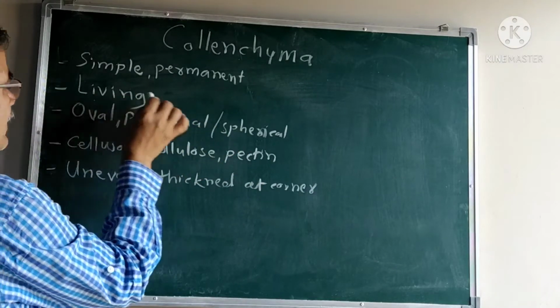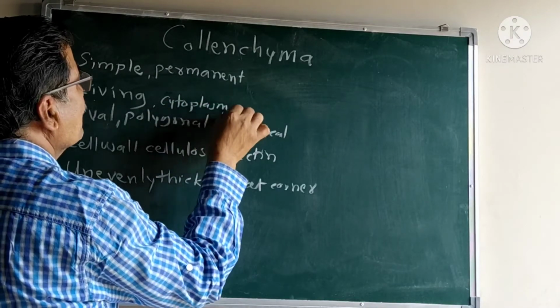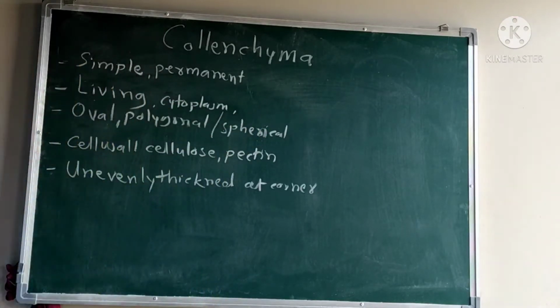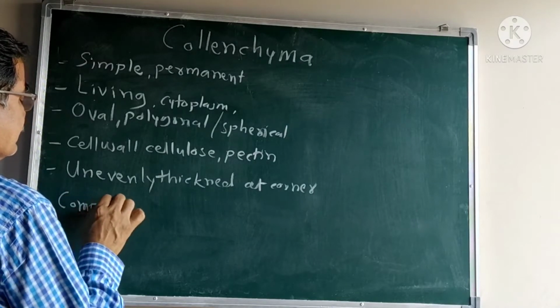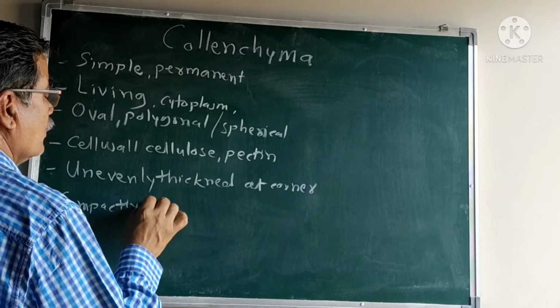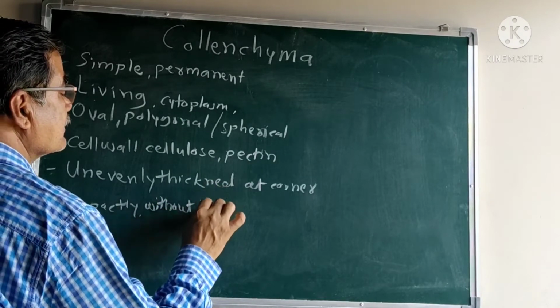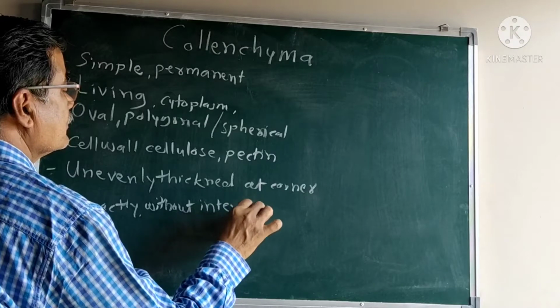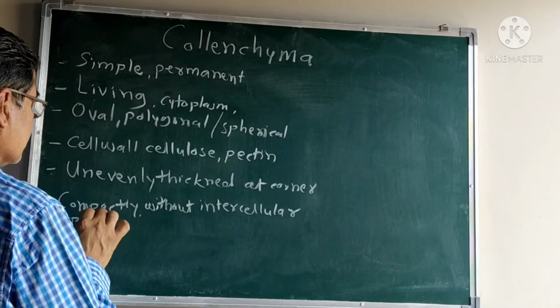The living cells consist of dense cytoplasm, a prominent nucleus, and a small vacuole is present in the cell. The cells are compactly arranged without intercellular spaces.